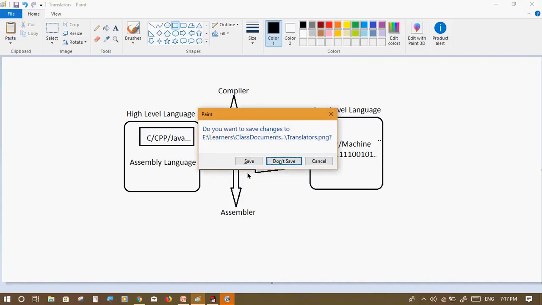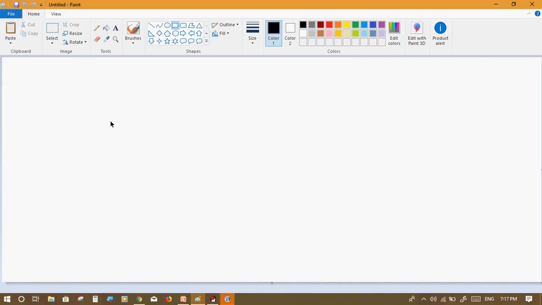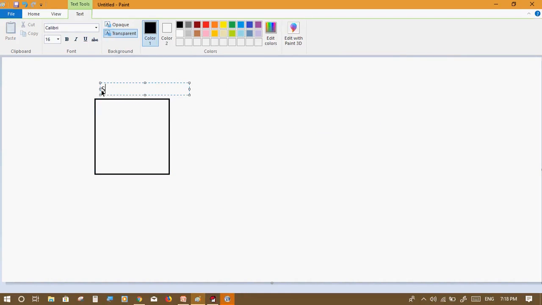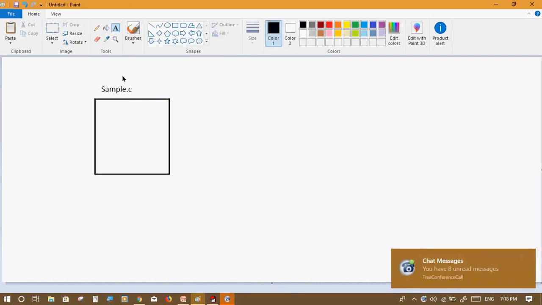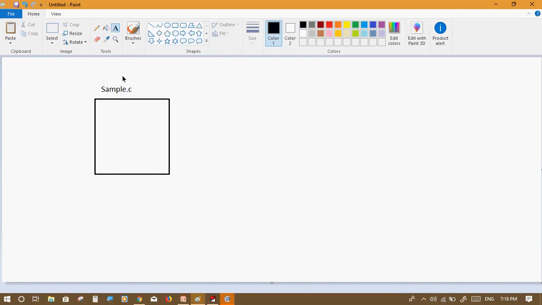We can see now. Suppose we have written one program called sample C program, whatever the logic may be. Whatever the required logic, we are going to write it in sample.c. Yesterday we already saw why I kept .c here. The basic intention of providing the dot is the extension. That means the C compiler, the C software, understands only .c as an extension.